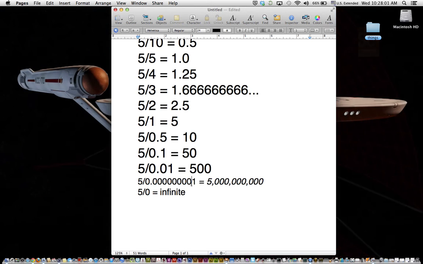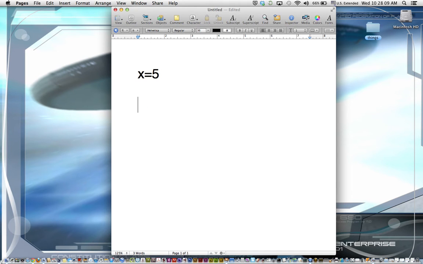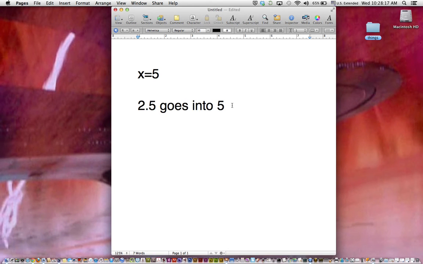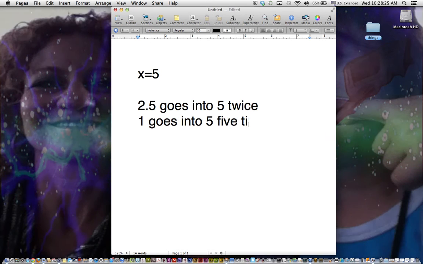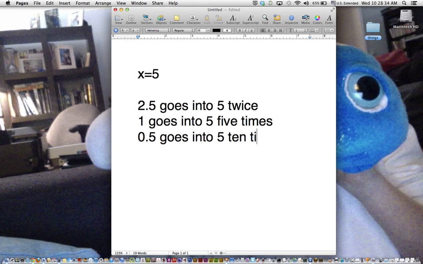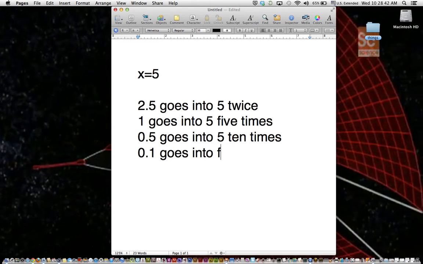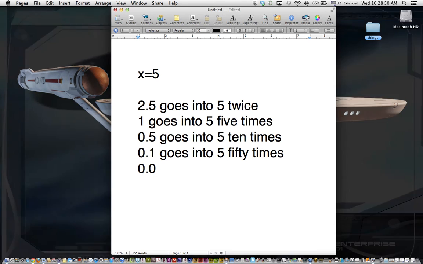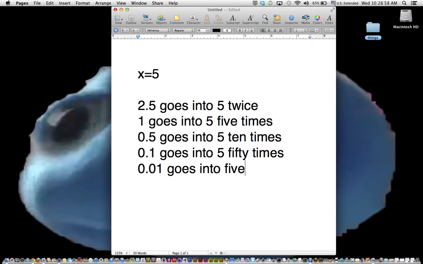There's another way of arguing that this equals infinite. 2.5 goes into 5 twice. 1 goes into 5 five times. 0.5 goes into 5 ten times. 0.1 goes into 5 fifty times. 0.01 goes into 5 five hundred times.